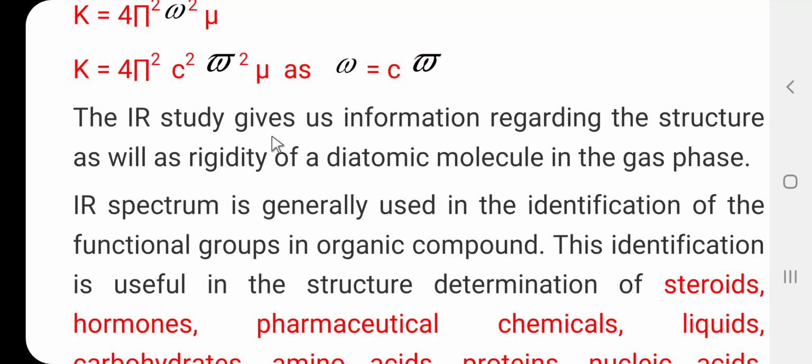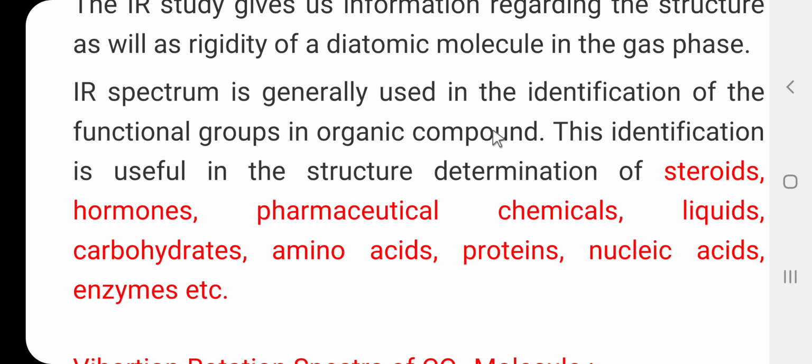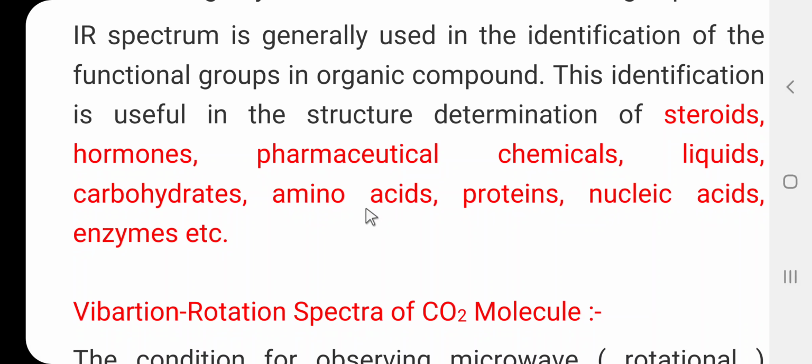So, here the IR study gives us information regarding the structure as well as the rigidity of the diatomic molecule in the gas phase. IR spectrum is generally used in the identification of functional groups in organic compounds. This identification is useful in the structural determination of steroids, hormones, pharmaceutical chemicals, lipids, carbohydrates, amino acids, proteins, nucleic acids, enzymes, etc. So, these are the important applications or uses of the IR spectrum.